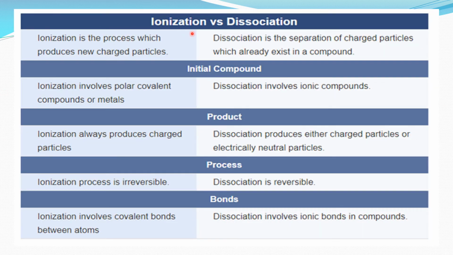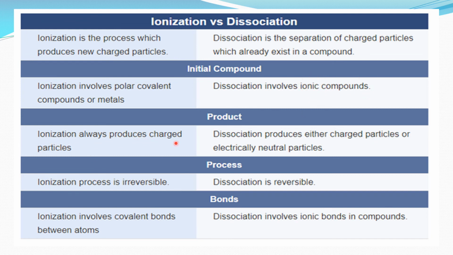Let us revise the difference between ionization and dissociation. Ionization is the process which produces new charged particles which are not present in the molecules. Dissociation is the separation of charged particles which already exist in the compound. Ionization involves polar covalent compounds or metals. Dissociation involves ionic compounds. This is the main difference. In polar covalent compounds, ionization occurs. Even metals or gases undergo ionization, whereas dissociation is observed in ionic compounds generally.